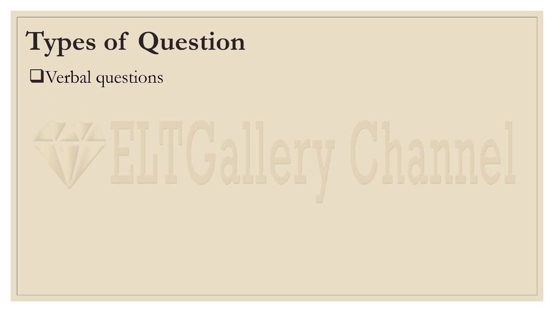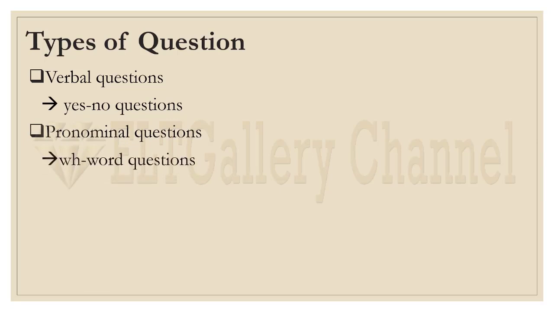First, we have verbal questions. Verbal questions are also known as yes-no questions. So verbal questions are the same as yes-no questions. That's the first type. And then the second type is pronominal questions, also known as WH word questions. These start with a WH word like what, when, how, why. So those are pronominal questions. But our topic today is verbal questions.